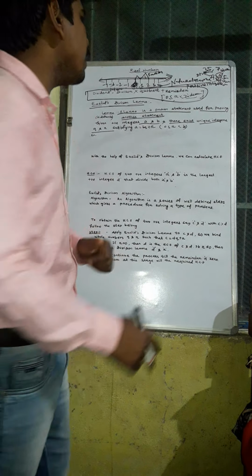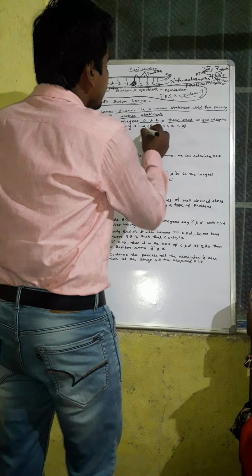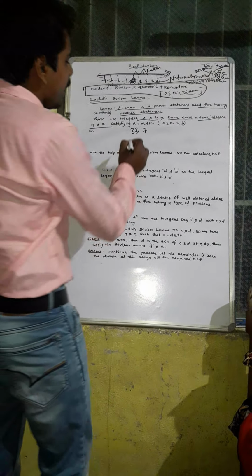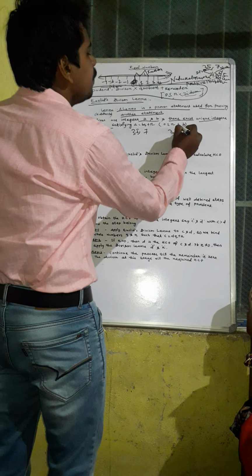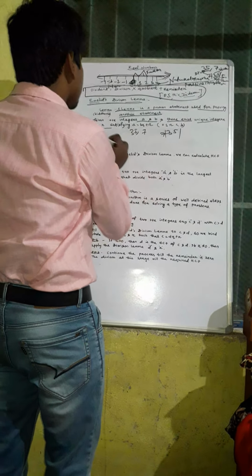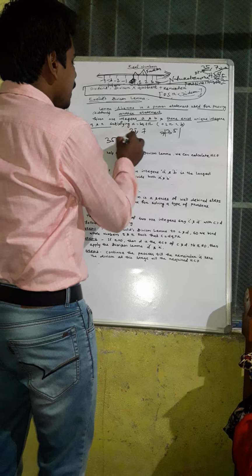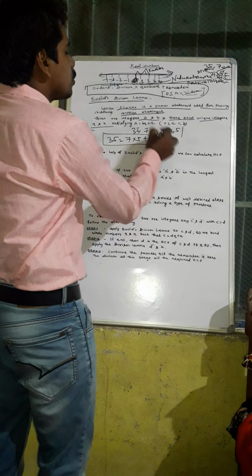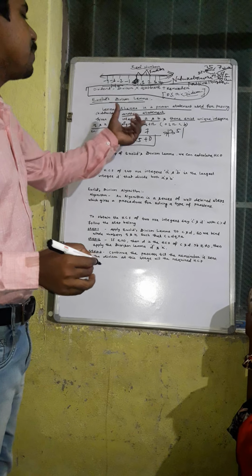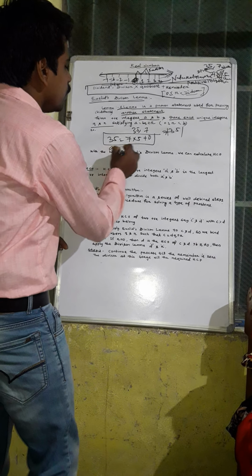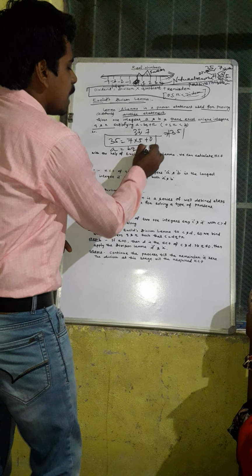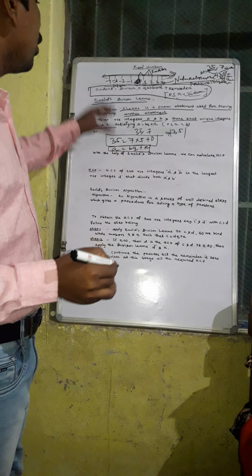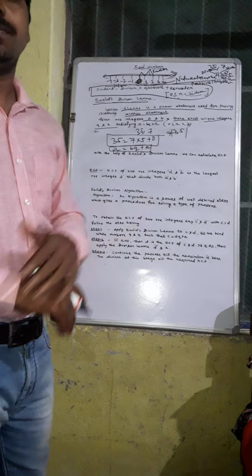We take now the example of 35 and 7. If you divide 35 by 7, it is also represented as 35 = 7 into 5 plus 0. It also satisfies the form a = bq + r. This is Euclid's division lemma.